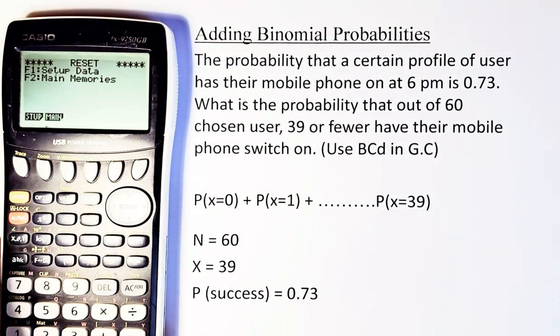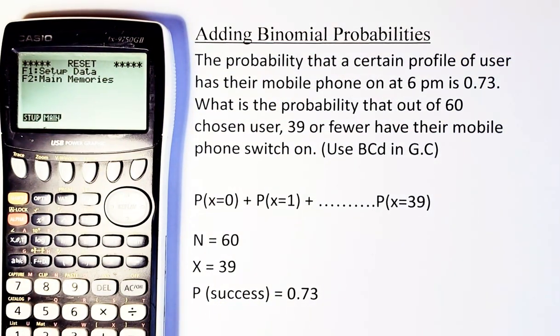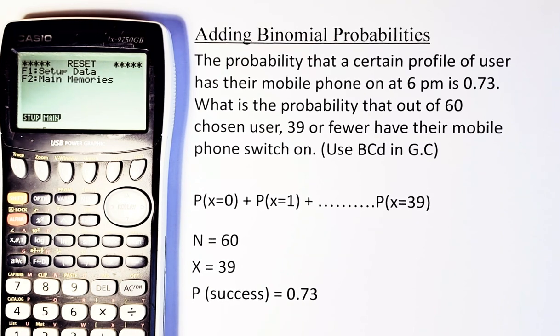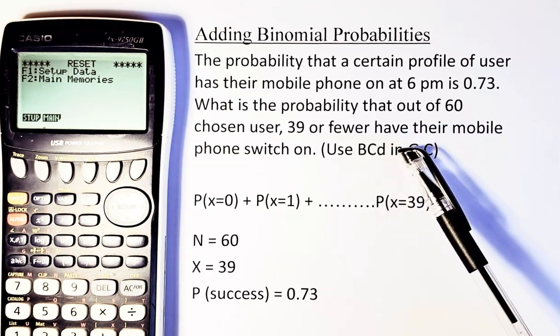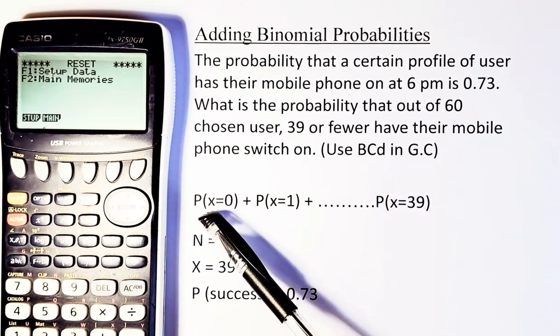Okay, we read the question now. The probability that a certain profile of user has their mobile phone on at 6 p.m. is 0.73. What is the probability that out of 60 chosen users, 39 or fewer have their mobile phone switched on? So now you are going to calculate the probability from 0, 1, all the way to 39, because it is 39 or fewer. So you calculate from 0 to 39.